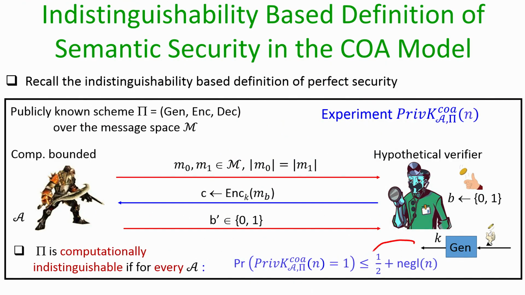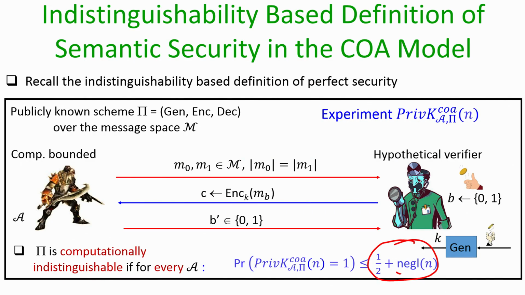That is the third change we are going to make in our experiment. In the experiment for perfect secrecy, the requirement was that the adversary should not be able to identify what has been encrypted in the challenge ciphertext with probability better than half, but now we are giving the adversary an extra negligible advantage to correctly identify what has been encrypted in the challenge ciphertext C.